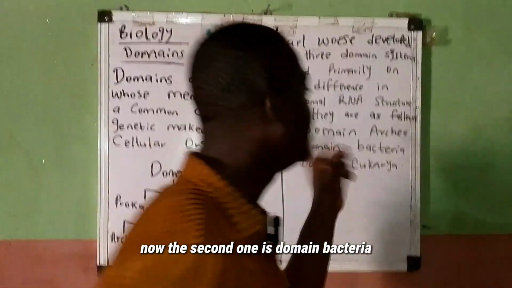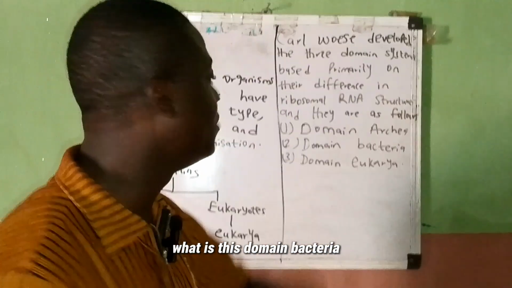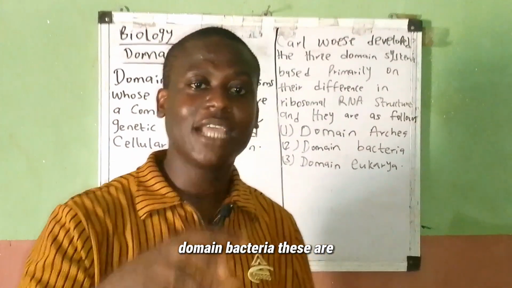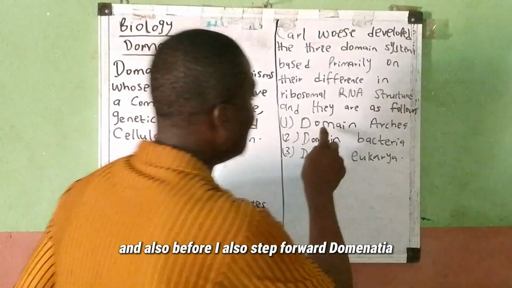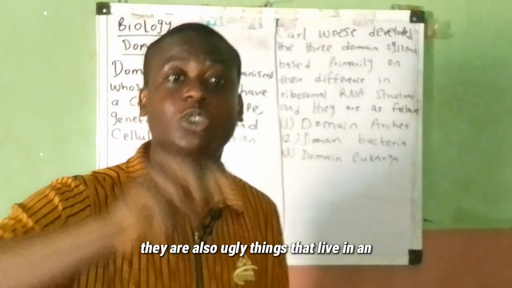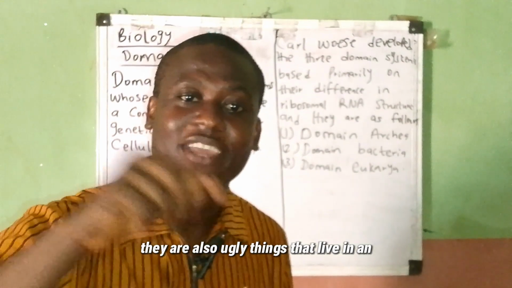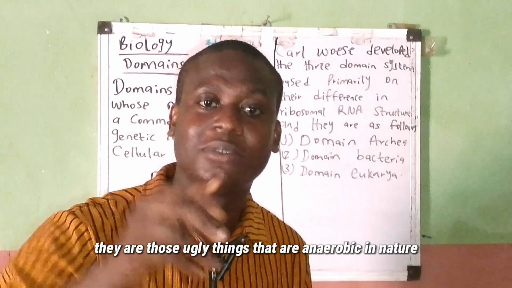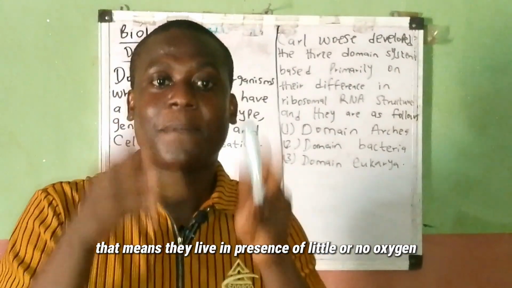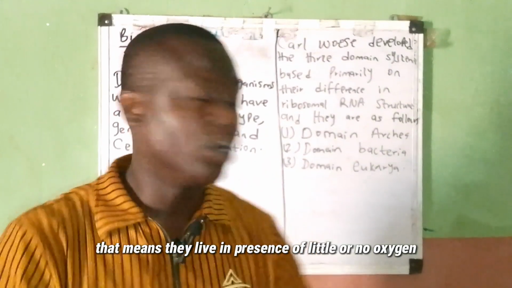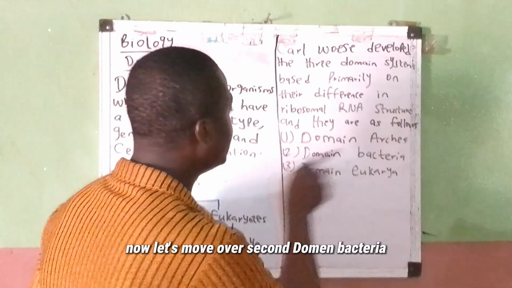Now the second one is domain bacteria. What is this domain bacteria? But before I step forward, domain archaea are also organisms that are anaerobic in nature. That means they live in the presence of little or no oxygen. This is domain archaea. Now let's move over.